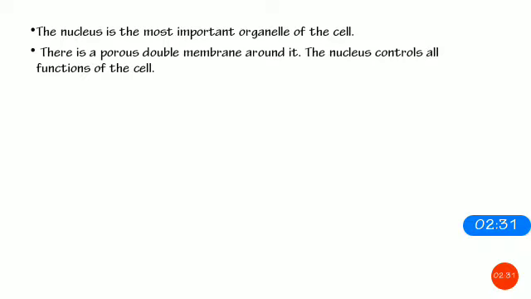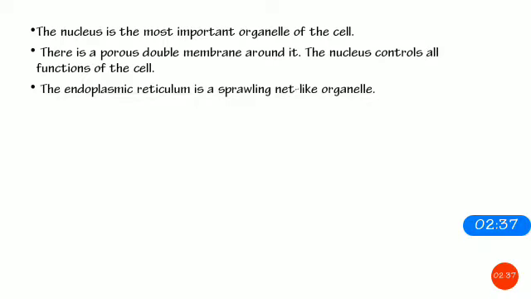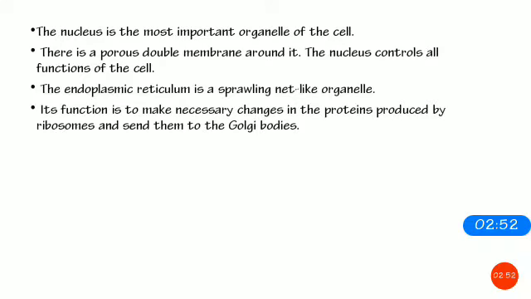Why? Because it controls all the functions of the cell, and it is also double membrane bound, so there are two layers around the nucleus. The next part is the endoplasmic reticulum, called a sprawling net-like organelle. We will see the structure in detail as well. Sprawling net-like means it is just like a net around the nucleus.